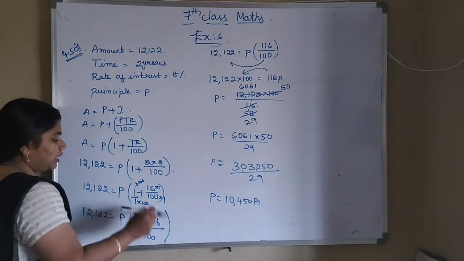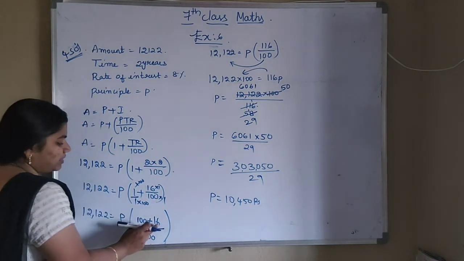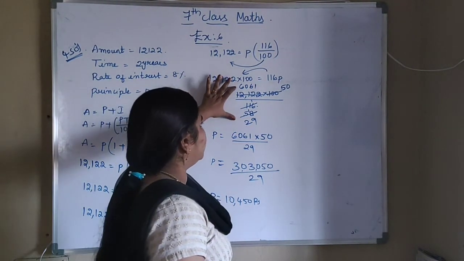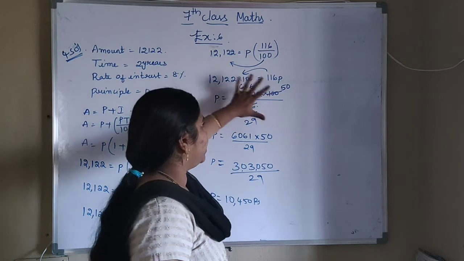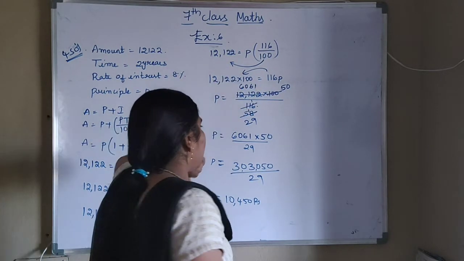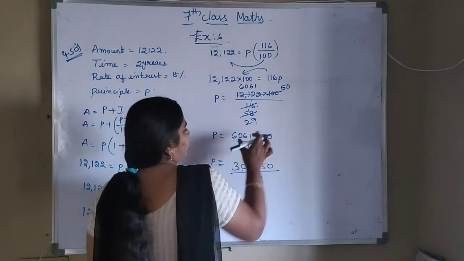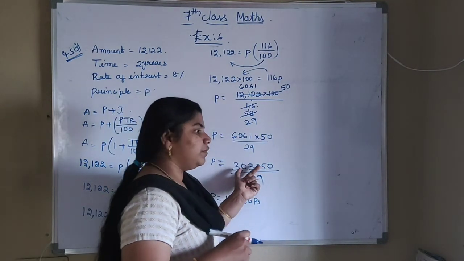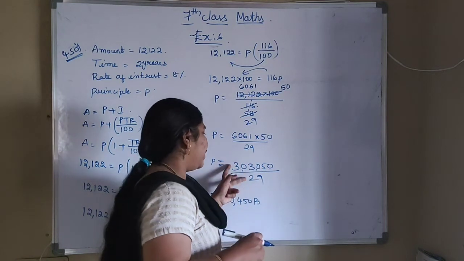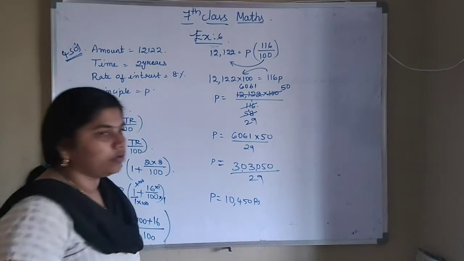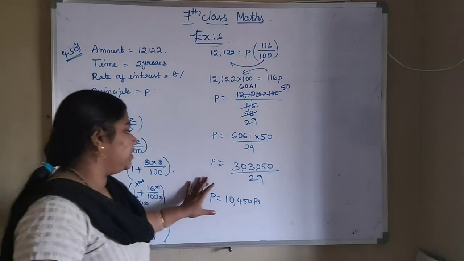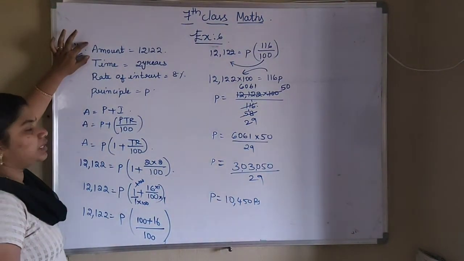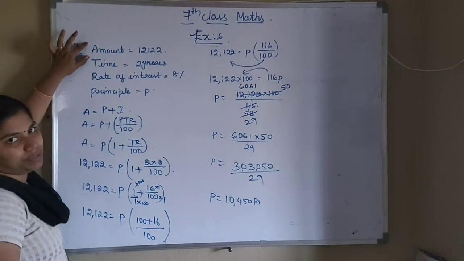So if you take the LCM here, you will get it as 100 plus 16 by 100. Just solve this and divide with 2 table. I have used 2 table. So multiply this 6061 into 50 by 29. So if you multiply these two, that will be 3,03,050 divided by 29. If you divide these two, you will get 10,450 rupees. So if the principal is 10,450 rupees, how much amount they have paid? That is 12,122 rupees. Okay.